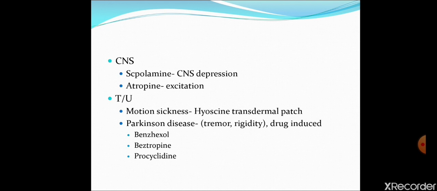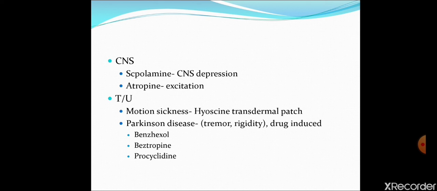In CNS, what does it produce? Scopolamine causes CNS depression, while atropine causes excitation. This is the reason why scopolamine is used in treatment of motion sickness, because it causes CNS depression. On the other hand, atropine causes excitation. In children, it causes fever, that is called atropine fever, because of its excitation nature. Because of the CNS depressant property of scopolamine, it is used in treatment of motion sickness as a transdermal patch.